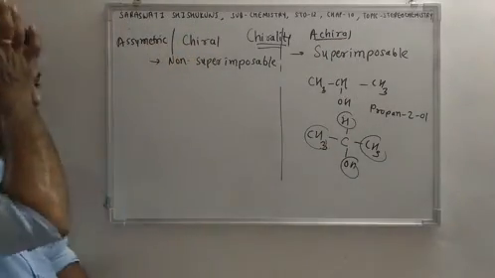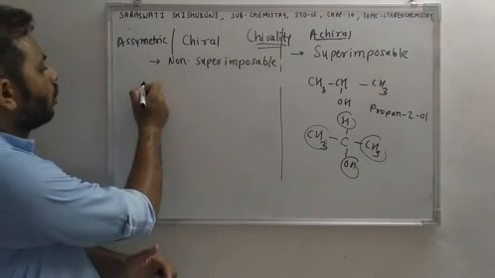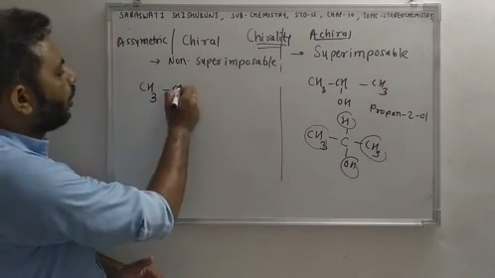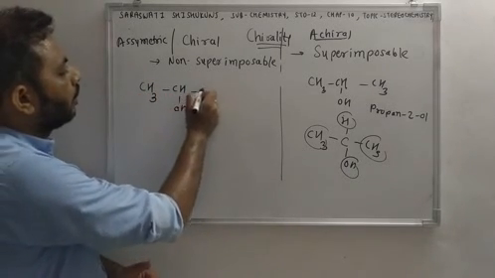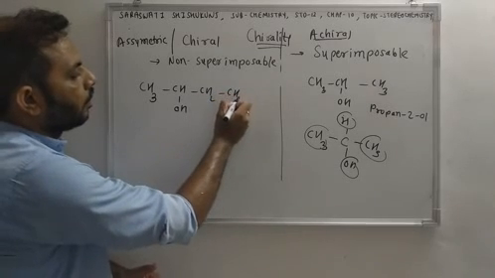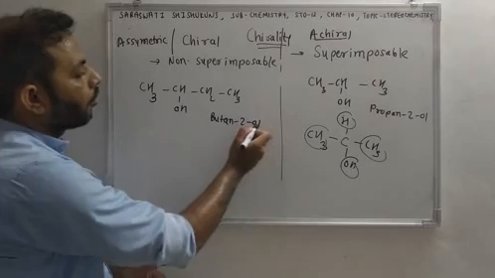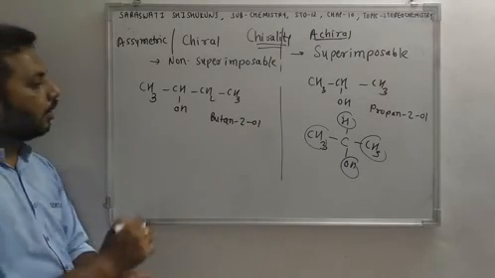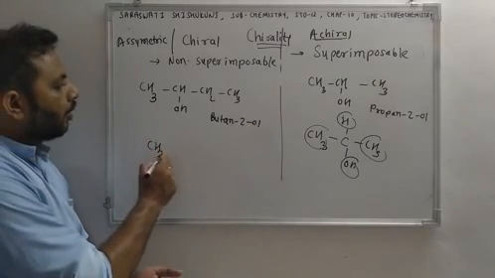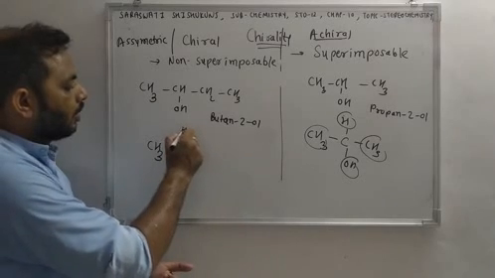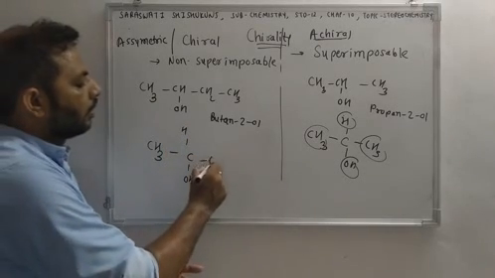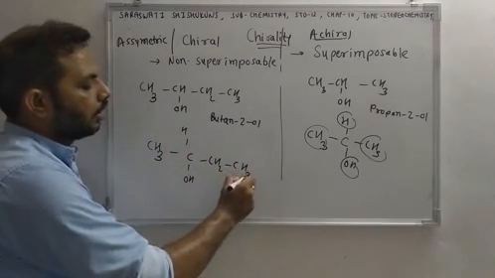Now we'll see an example of butane 2-ol. This is butane 2-ol, CH3 CHOH CH2 CH3. Now we'll draw the structure of butane 2-ol like this: H, OH, CH2, CH3.